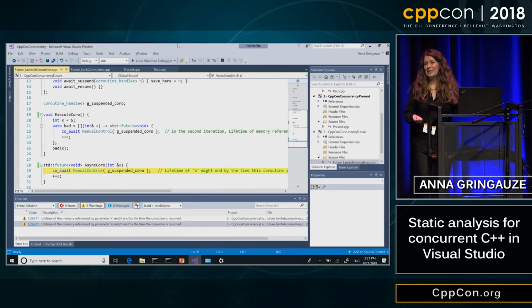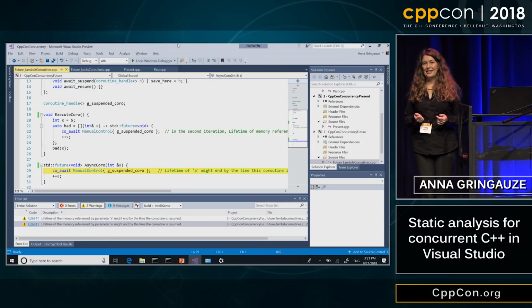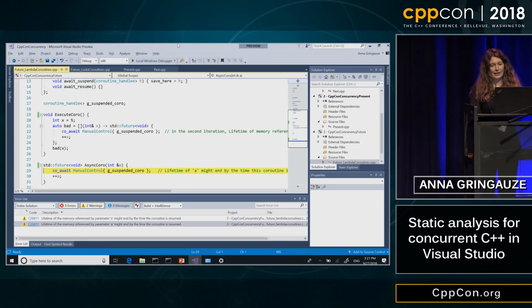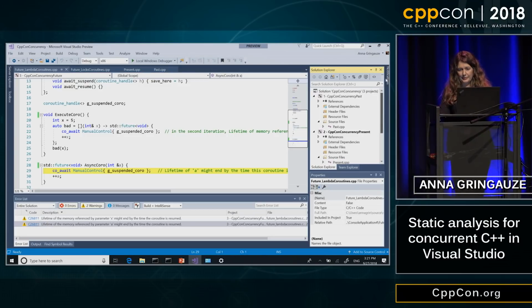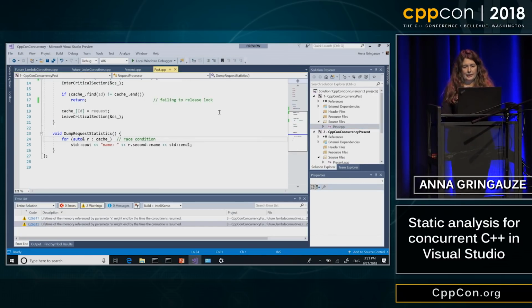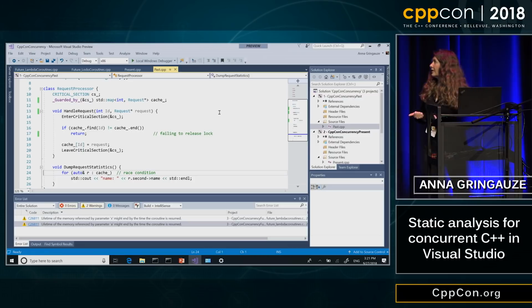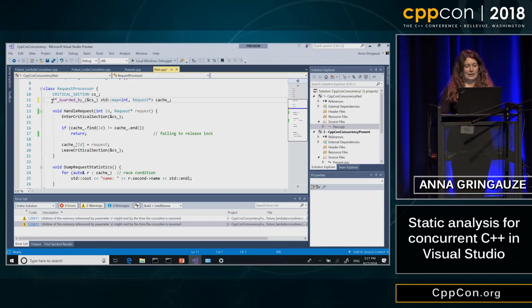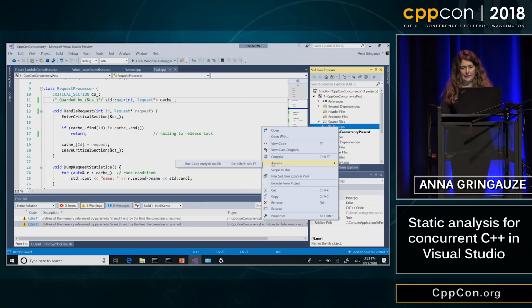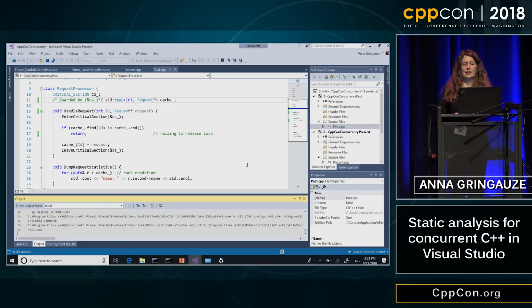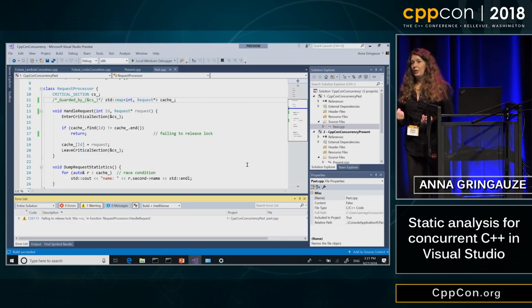So I'm going to show the same example of the code and how static analysis can help detect this issue. So let's go to the past. This is the same code as I showed on the slide. Let's see what happens if we run static analysis on this code. Right click, analyze, and run code analysis on file. Here I'm expecting it to find some problems, maybe not all of them.